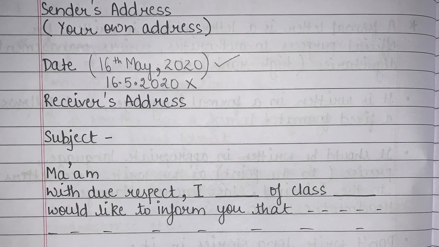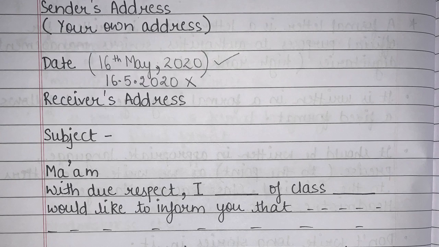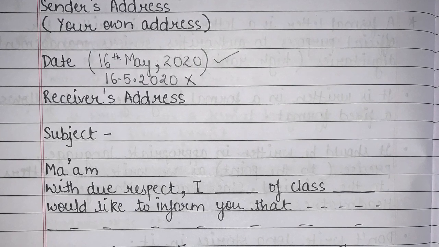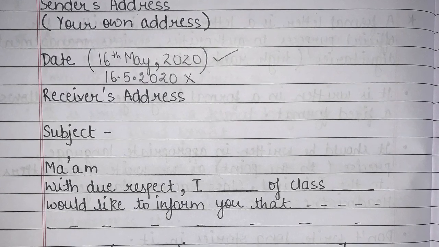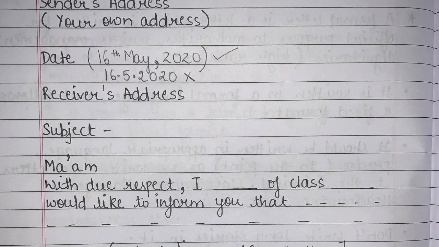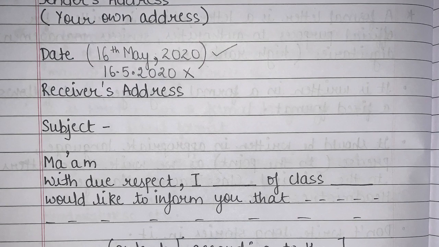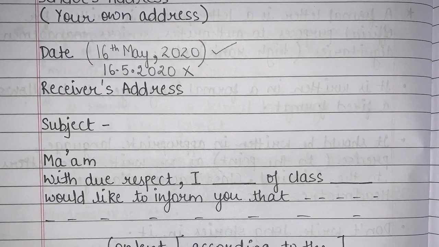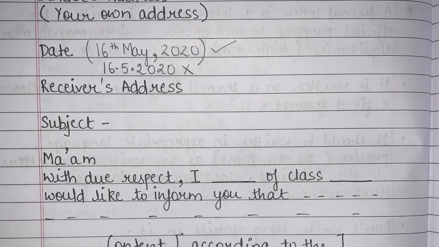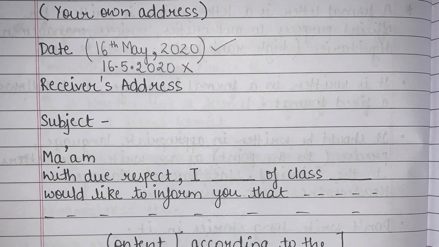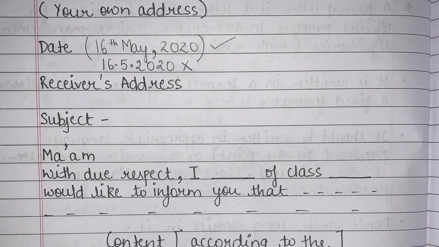Okay, so receiver's address depends on the question, whether it is written, write a leave application to the class teacher, or write it to the principal. So that depends upon the question. So make it a point that whenever you're writing this letter, read the question carefully twice. Okay, so after writing receiver's address, you have to again leave a line and you have to write subject.